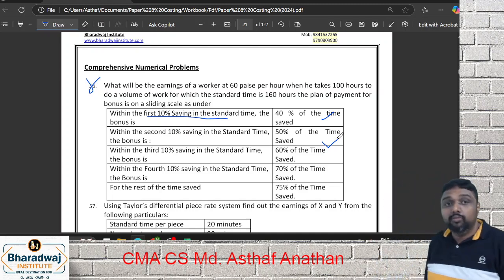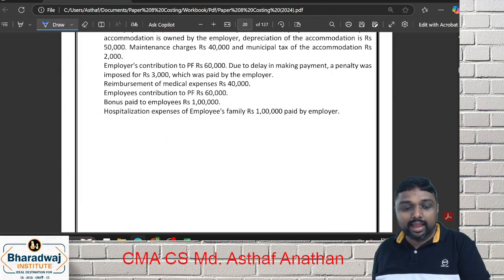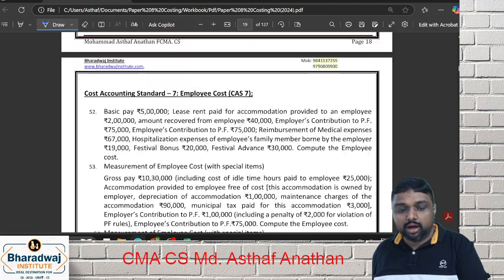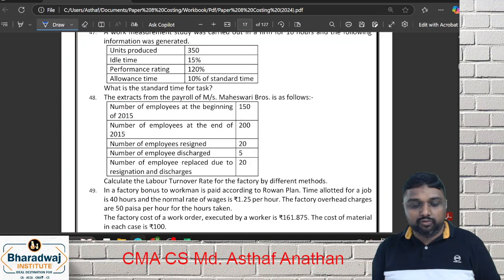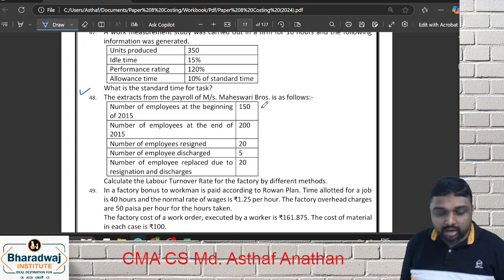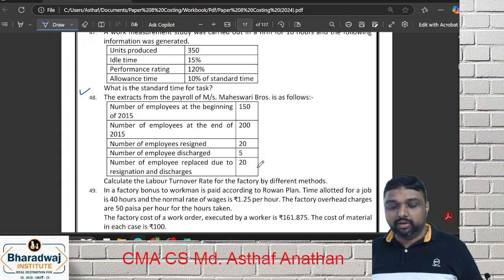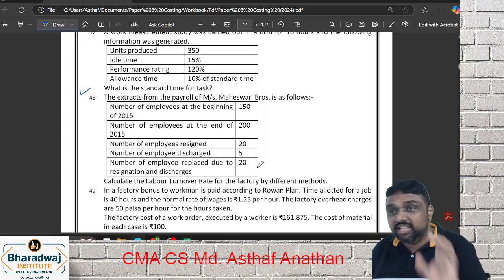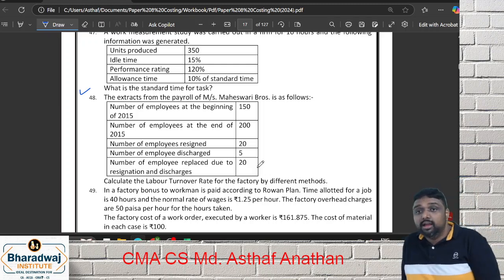Yes. Now we will do a consolidated question in our labor time rate model, a question on labor turnover rate. This is a very good question. If you extract the details, the number of employees at the beginning is given, and the end is given. Those who left and those discharged are both called separation. Replacement is also given. But the addition is not given in this question.